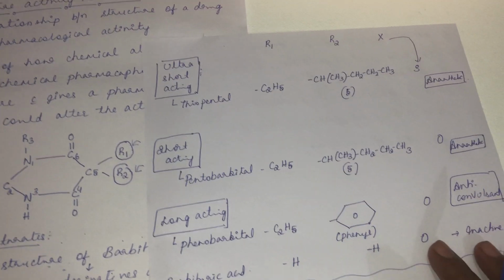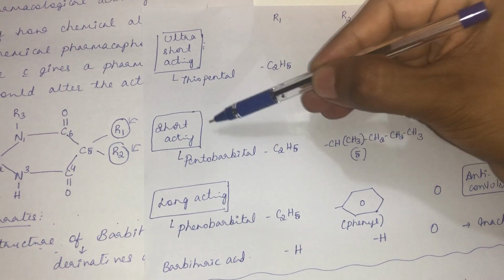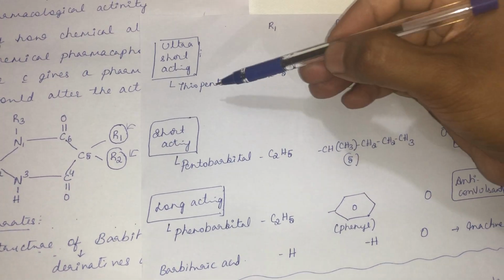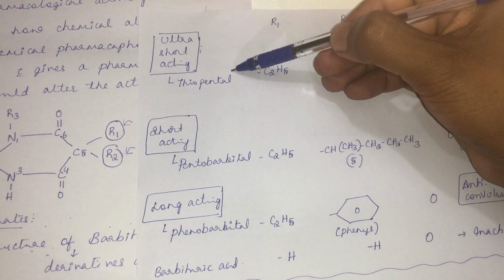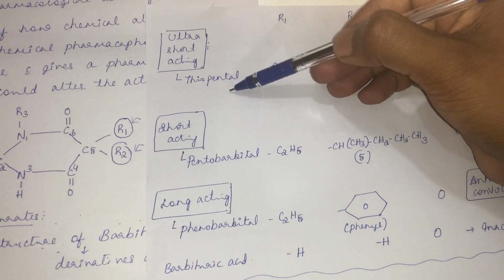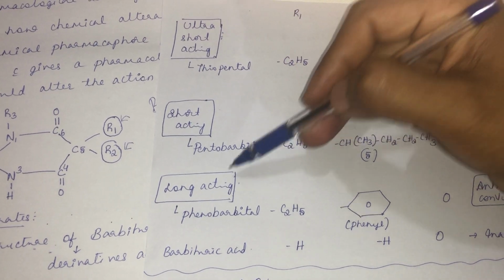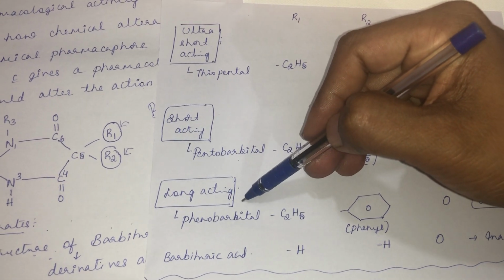For example, barbiturates are classified into ultra short acting, short acting, and long acting barbiturates. An example of ultra short acting is thiopental sodium. If you give thiopental sodium, in less than 1 minute its action will be over. That is ultra short acting. The short acting is pentobarbital. Then long acting, for 6 hours, is phenobarbital.